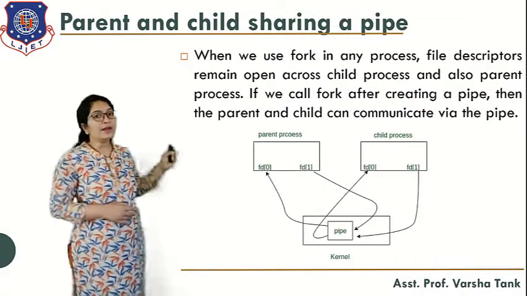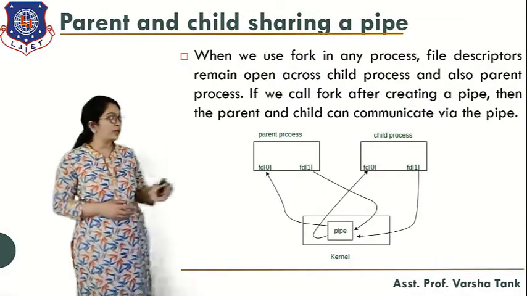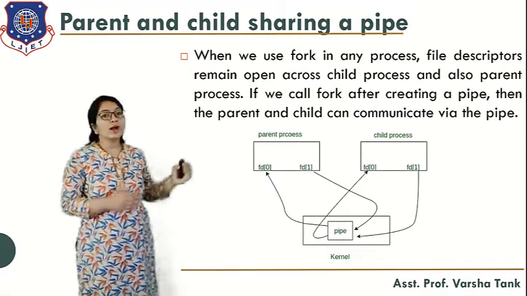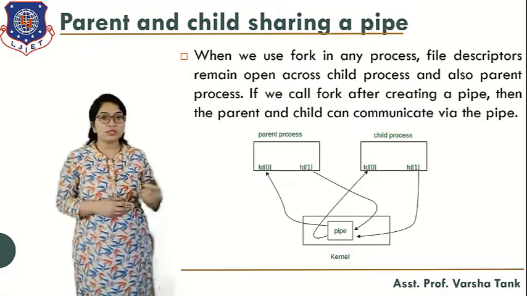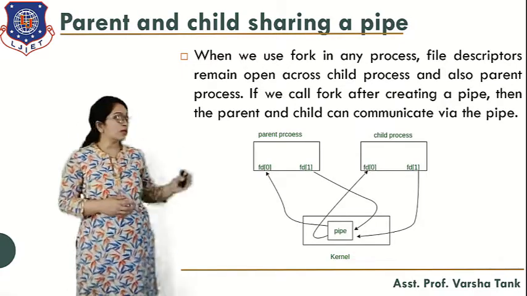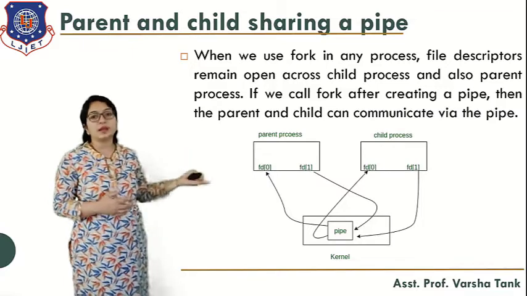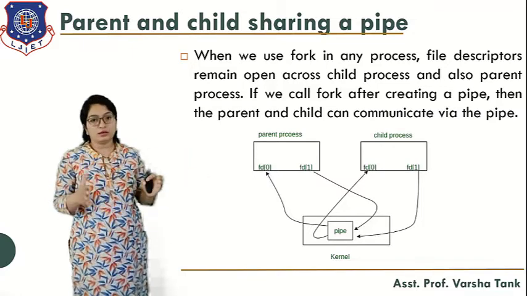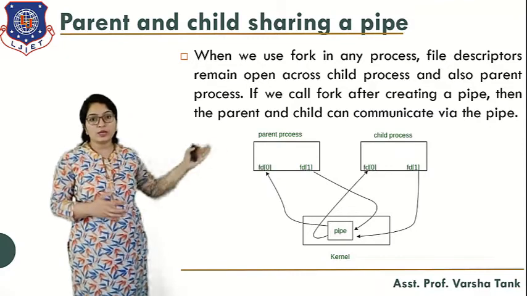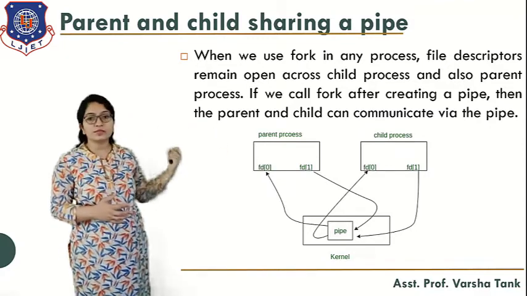Okay, when parent and child share the pipe, what will happen? When we use fork in any process, file descriptors remain open across the child process and also the parent process. Here you can see the parent-child scenario, how the data will be received by the parent and child. Here the parent process is there and here the child process is there.